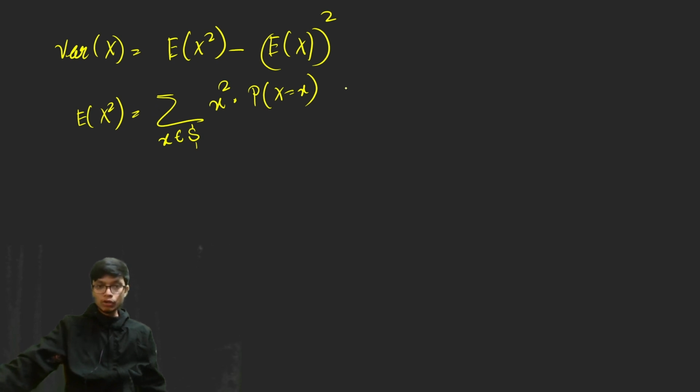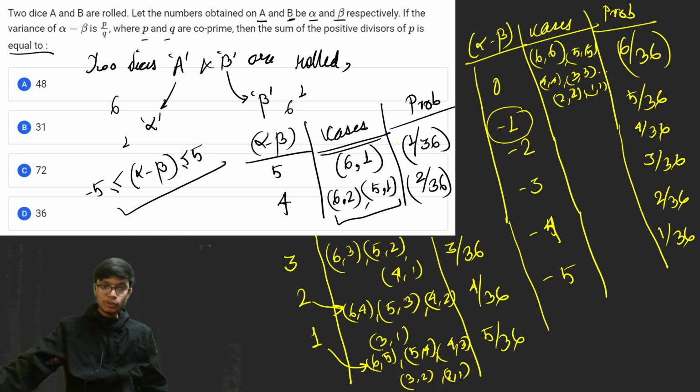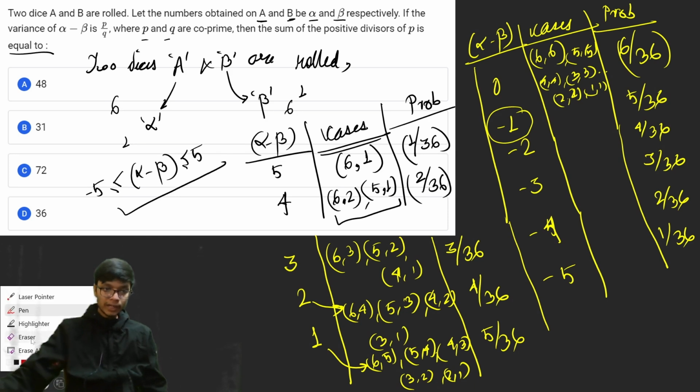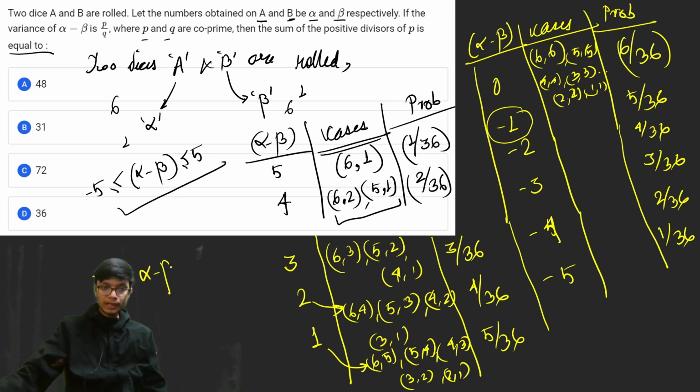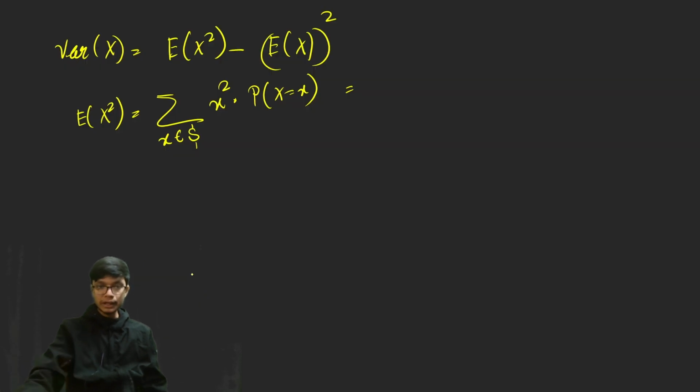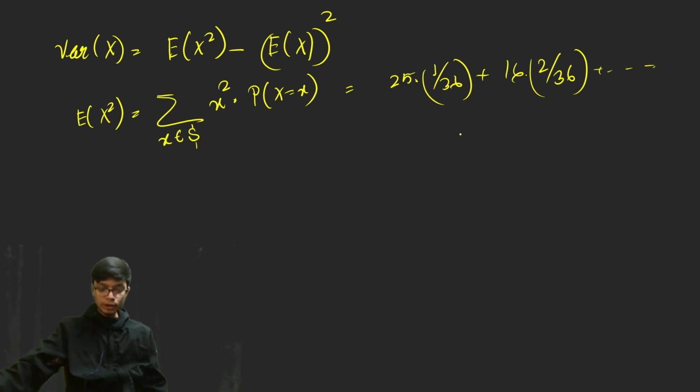So if you calculate this, what are the values of x? X are these particular values, because our random variable in this particular problem is alpha minus beta. That means the value of x is the value of alpha minus beta. So from here you'll firstly get 25 multiplied with the probability that is 1 by 36, plus for the case when it is 4, that is 16 into the probability 2 by 36, and so on. So on you have to multiply.